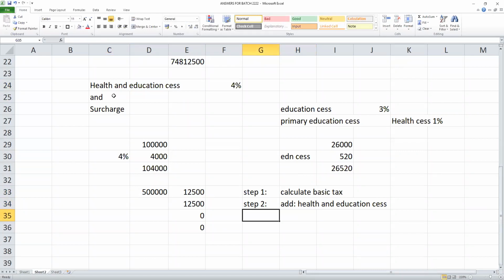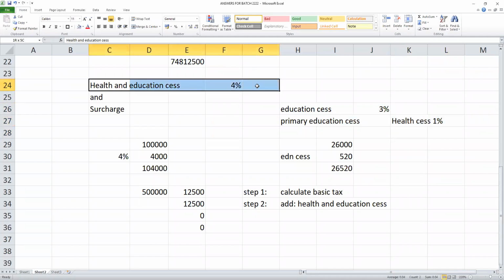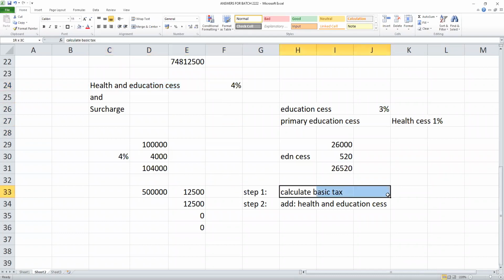Now students, health and education cess. Initially education cess was introduced for primary education, then for secondary and higher education they made it 3%. Initially it was 2, then they made it 3. Then the Modi government added health cess of 1%. So every taxpayer is required to pay this 4%. This 4% is calculated on the basic tax.